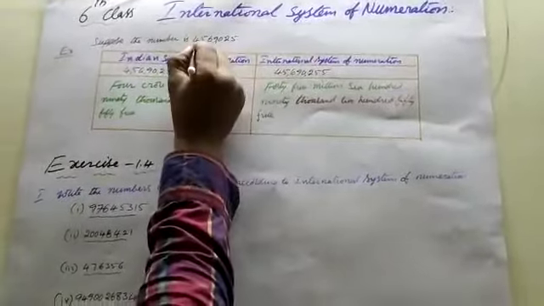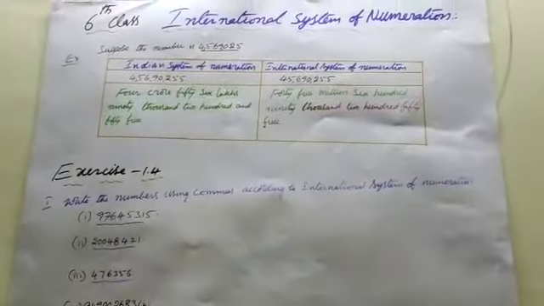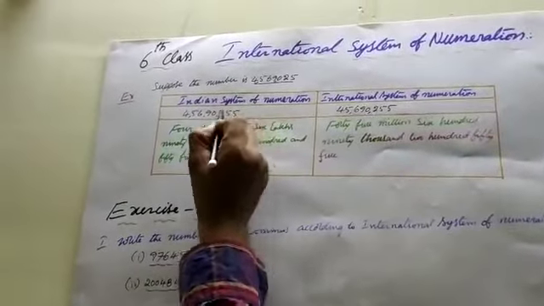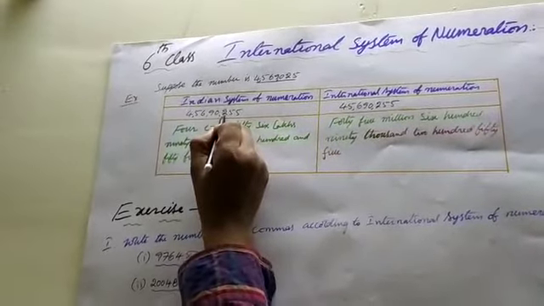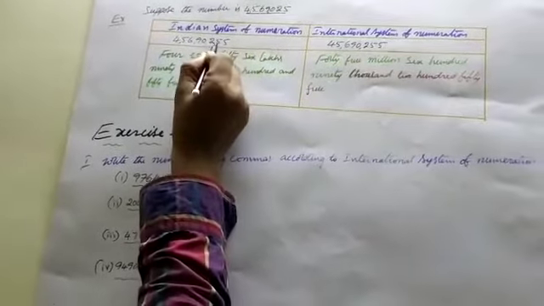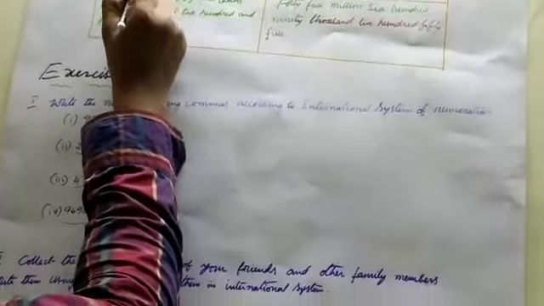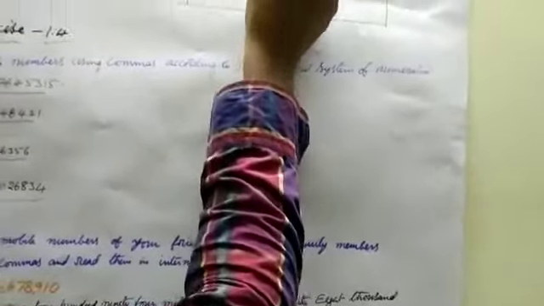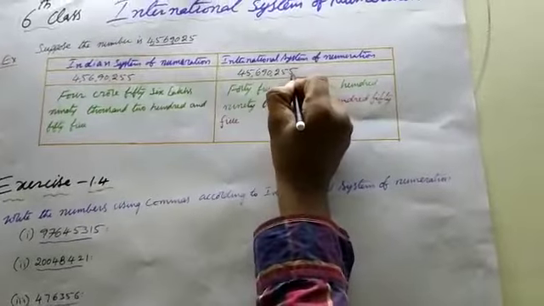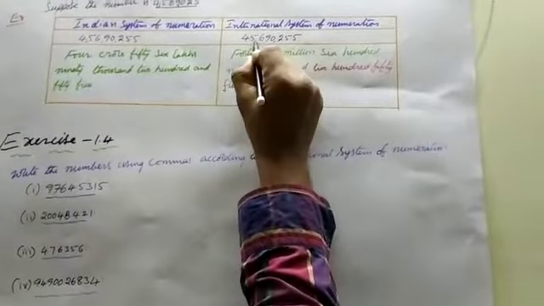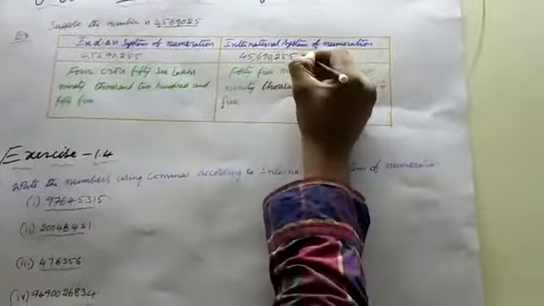Like this. See both: the number using both systems. For example, you take the Indian system. First of all, you go right to left. After the first 3 digits, from right to left, 1, 2, 3, comma. Next, after 2 digits. This is the Indian system, quite the opposite. In the international system, you write from right to left, 3 digits after 3 digits, like this.